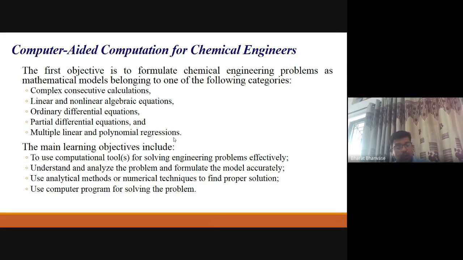For boundary value problems, the shooting method or finite difference, how we can apply that, and then partial differential equations there. So once we analyze, understand, and formulate the model, you can look for an analytical method or numerical techniques for a proper solution, and then you can develop the computer program for solving this particular mathematical model. So this is what you can say is computer aided.